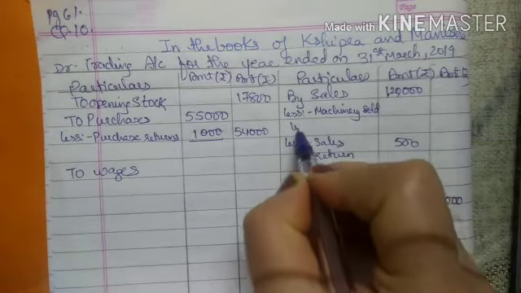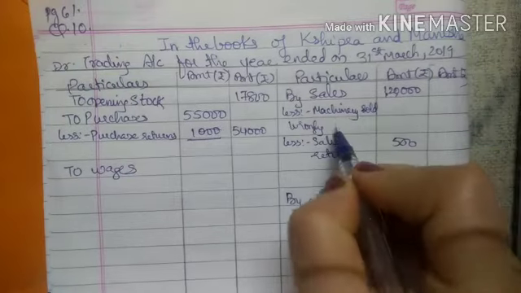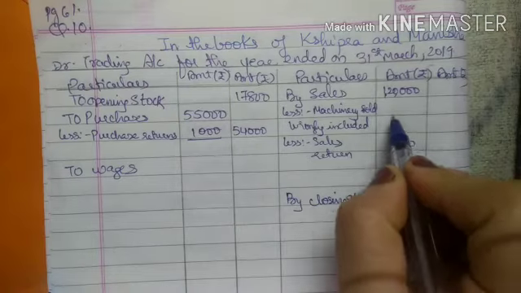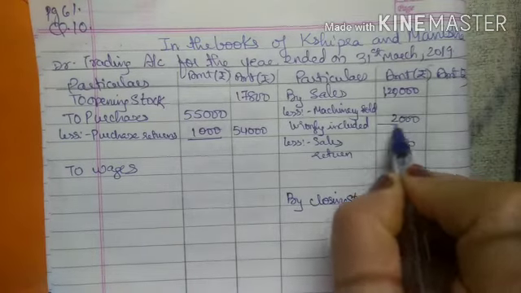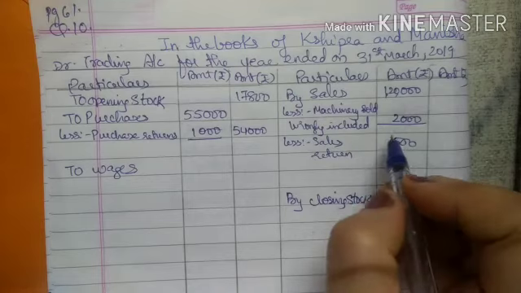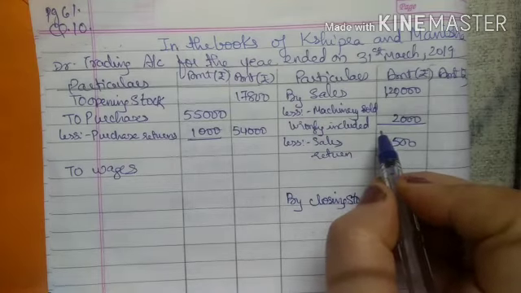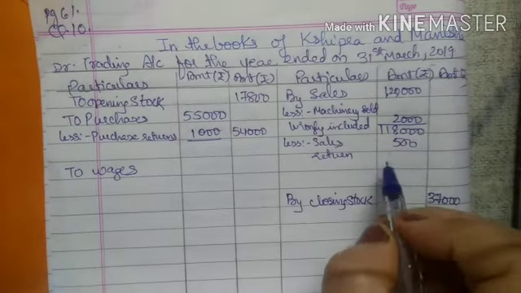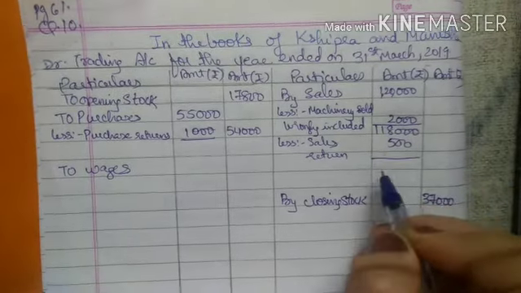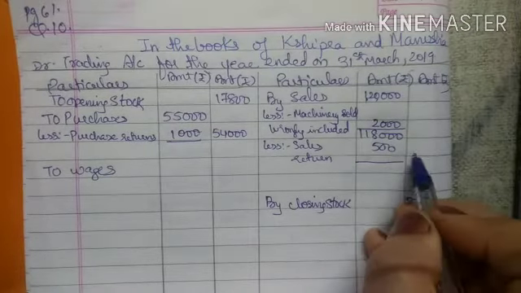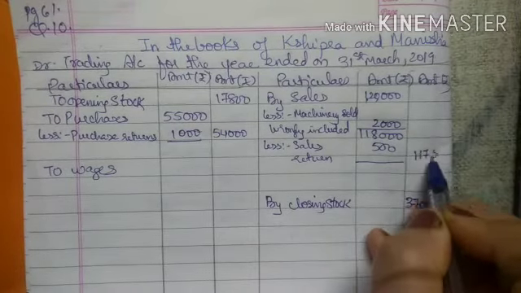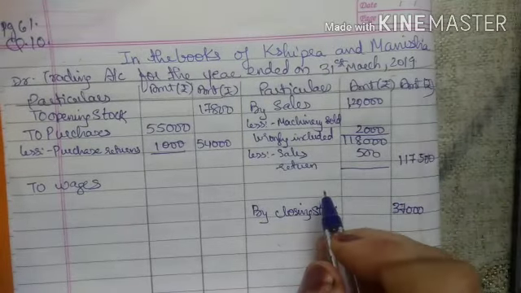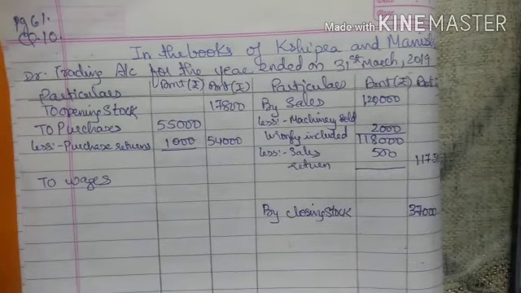machinery sold wrongly included, right? Machinery which was sold was wrongly included. So what I will do, I will deduct 2000. So from 1,20,000, when 2000 is deducted, I will get 1,18,000, and from 1,18,000 we have already seen there are sales returns of rupees 500, right? So in the outer column after deducting this I will get 1,17,500, right?